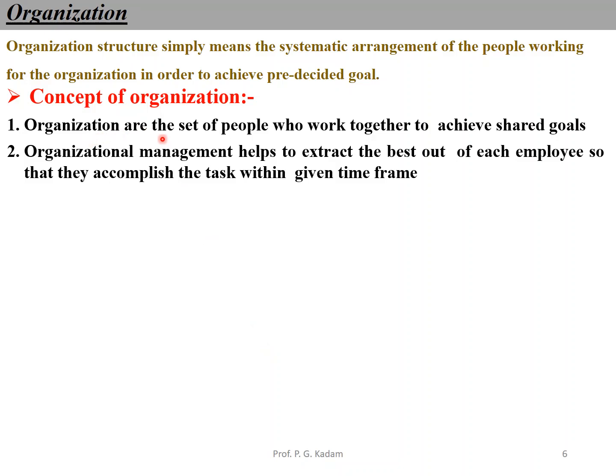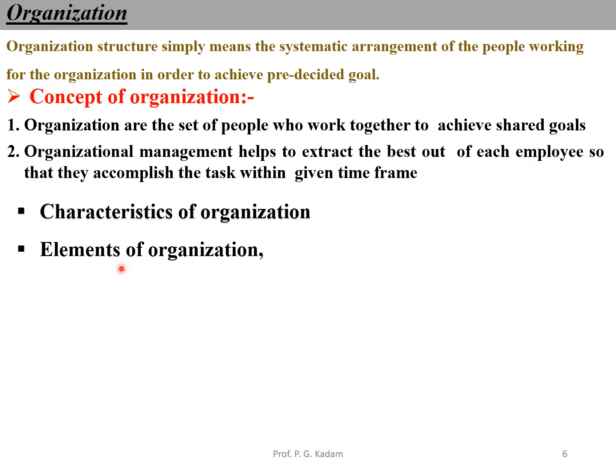An organization is a set of people who work together to achieve a shared goal, at the manager level, assistant manager level, superintendent level, or worker level. Organization management helps to extract the best out of each employee so that they accomplish the task within the given time frame. What are the characteristics of organization?